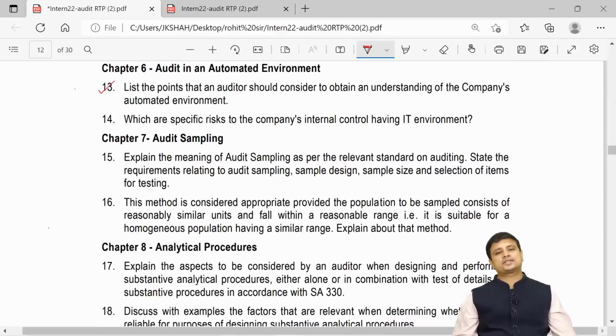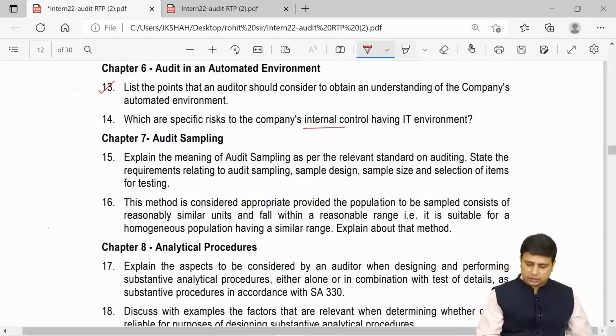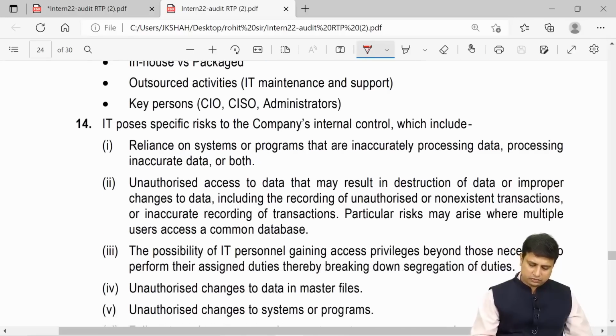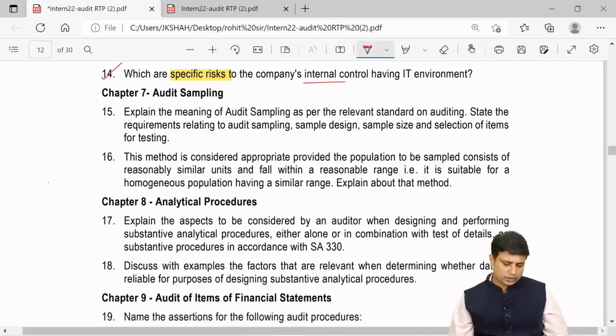Next, what are the specific risks to the company's internal control in an IT environment? The specific risks also we have discussed. So you can go through those same specific risks that we have done in the notes. So this was chapter number 6, which had very basic, repetitive questions.